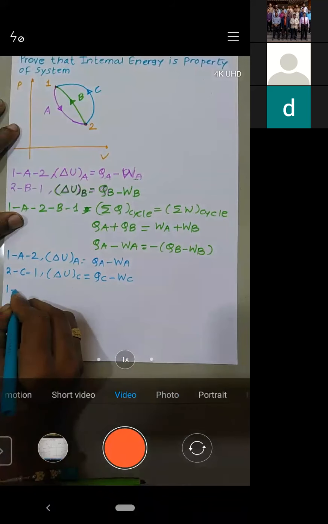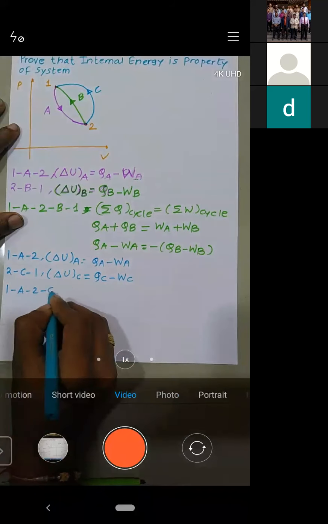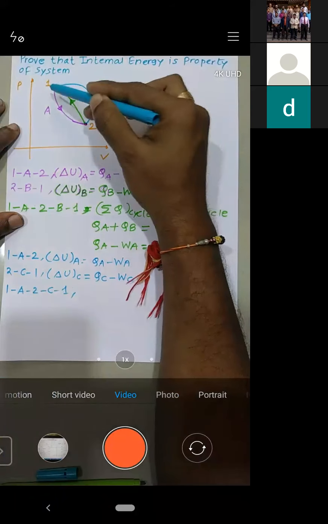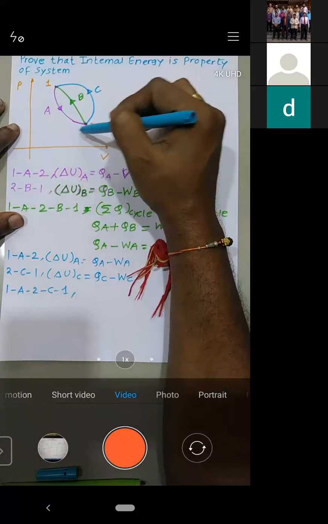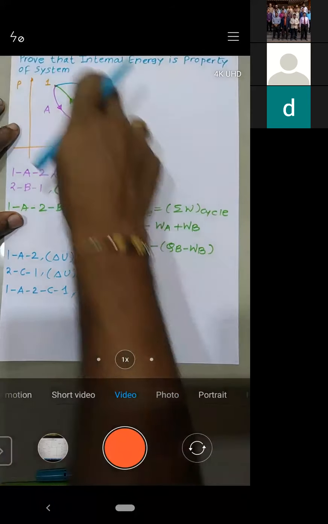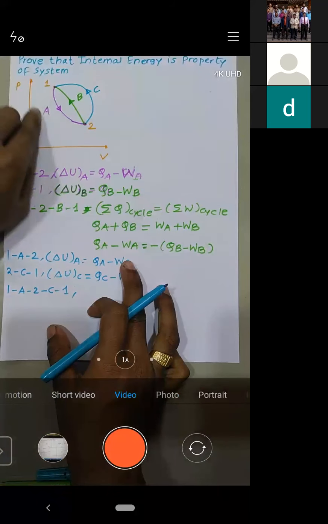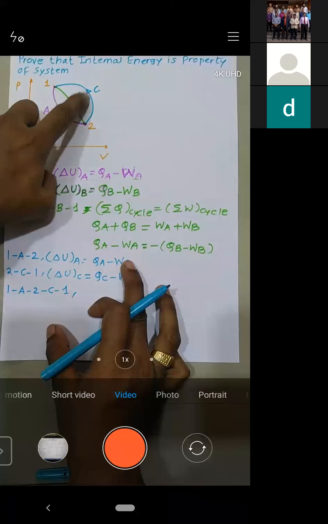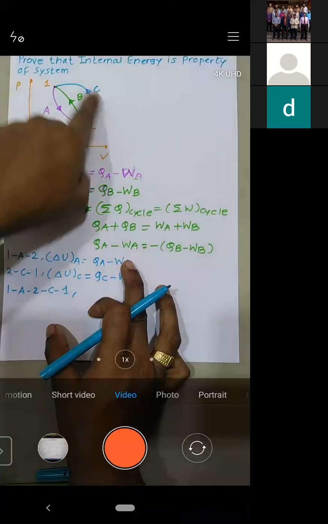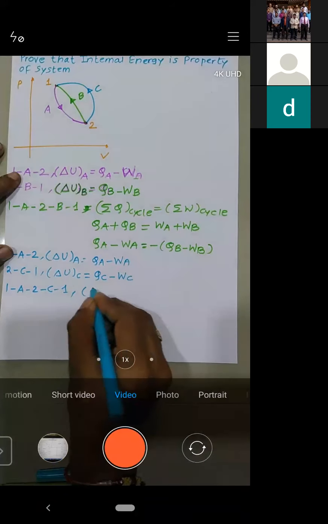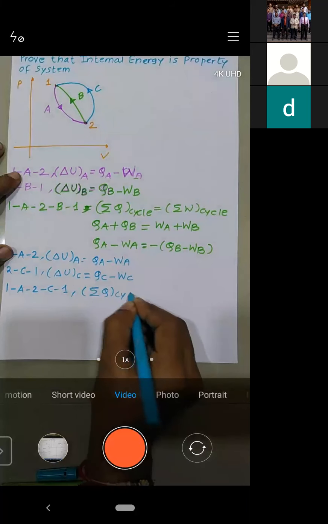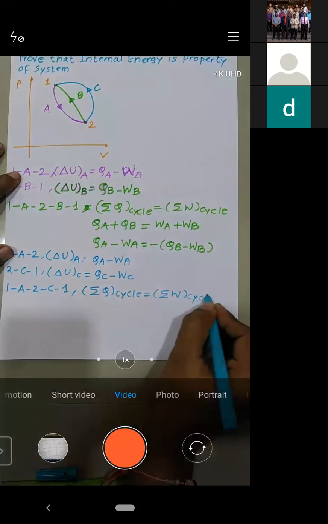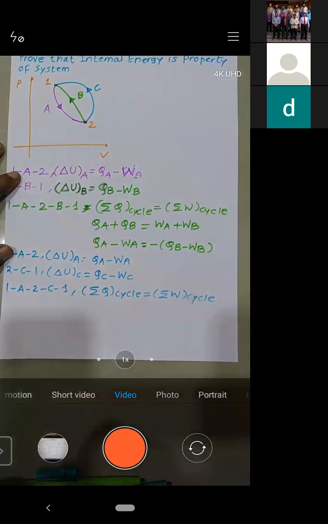See, initially my cycle was 1A2B1. Now my cycle is 1A2C1. I will move from 1 to 2 through path A only. But initially, when I needed to move from 2 to 1, I moved through path B. Now I am moving through path C. So here again the same equation will appear: Q for a cycle is equal to the summation of W for a cycle.